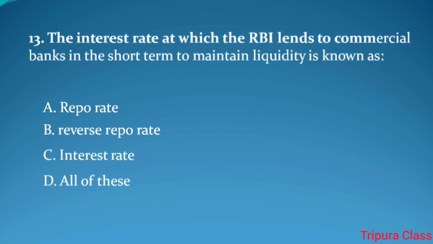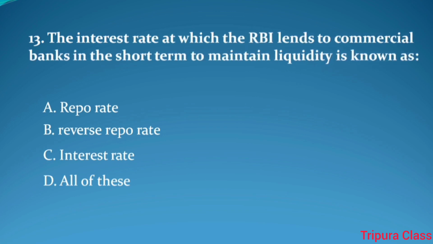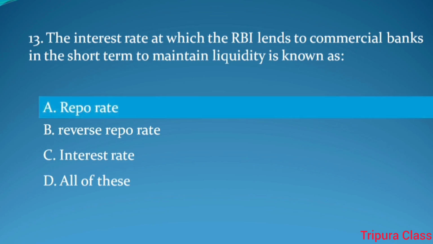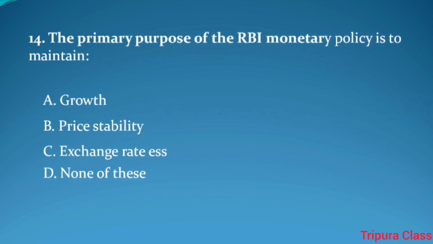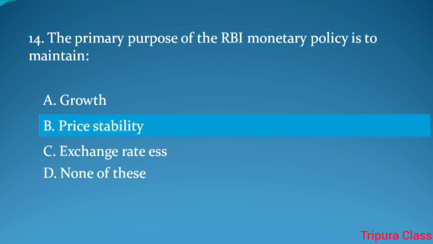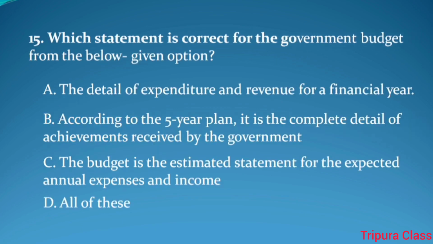Question number 13. The interest rate at which the RBI lends to commercial banks in the short term to maintain liquidity is known as. Answer. Repo rate. Question number 14. The primary purpose of the RBI monetary policy is to maintain. Answer. Price stability.